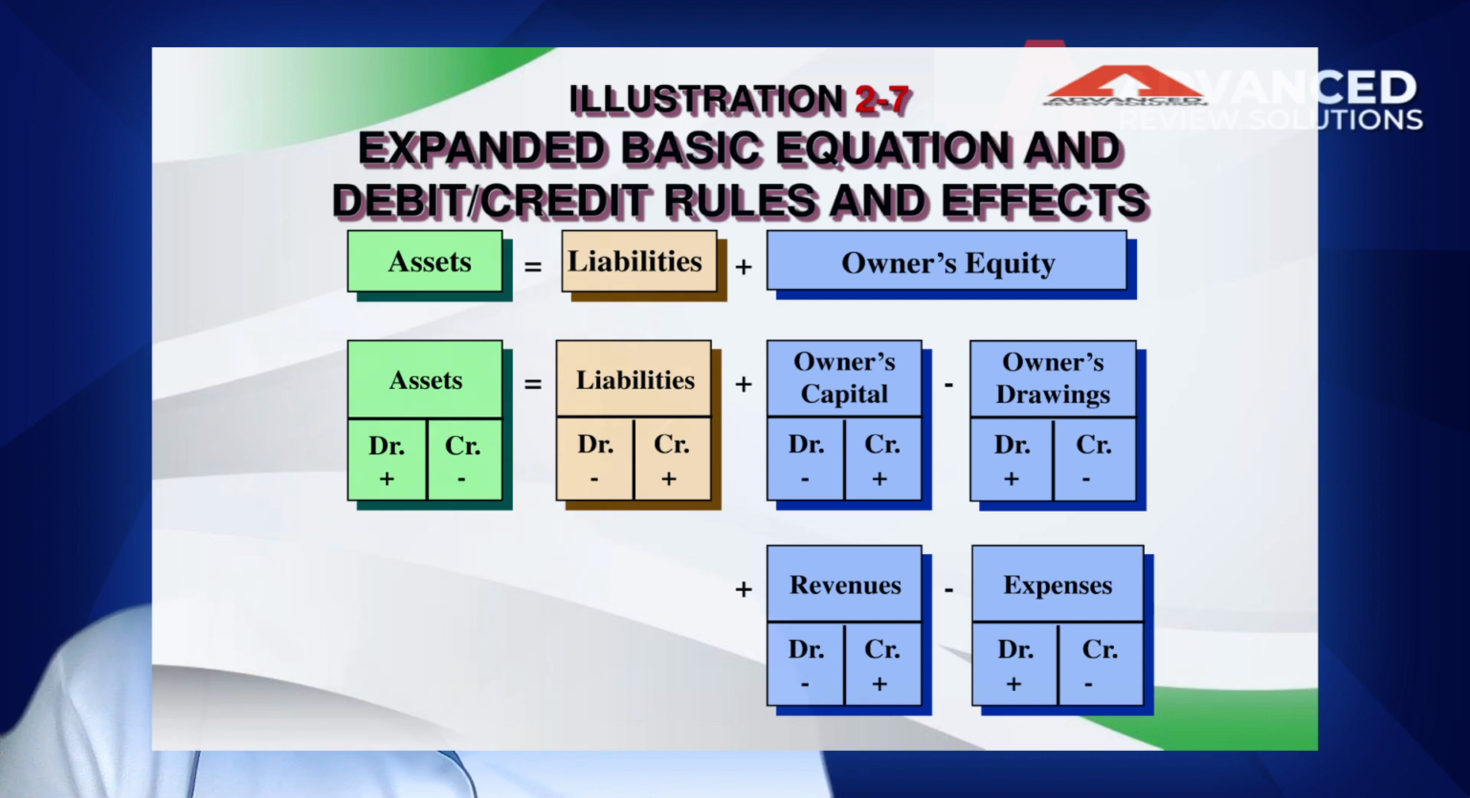Assets increase debit side, decrease nasa credit side. While liabilities increase ay nasa credit, decrease ay nasa debit. Owner's capital increase ay nasa credit, decrease ay nasa debit. Then you will minus your owner's drawing, increase ay debit, credit naman ay decrease. And you will add your revenue, increase ay nasa credit, decrease ay nasa debit. And we have our expenses, increase debit, decrease ay nasa credit.